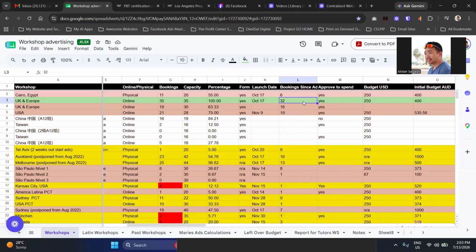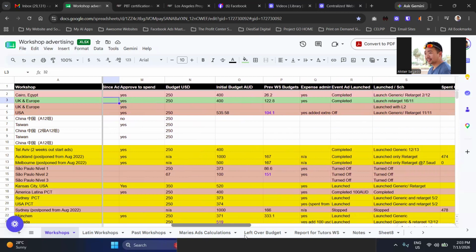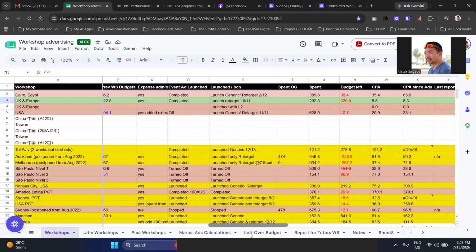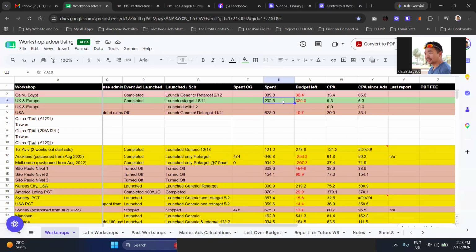When we ran the ads, let's check this. Okay, we spent only $202.08 as we launched it on 16/11. We have $6.34 per booking since ads were launched.